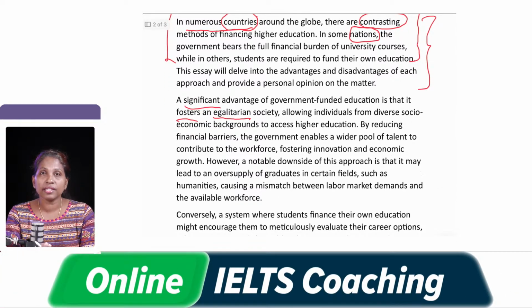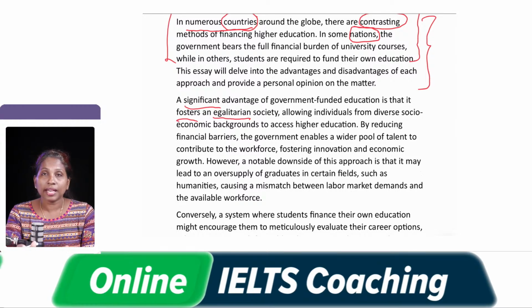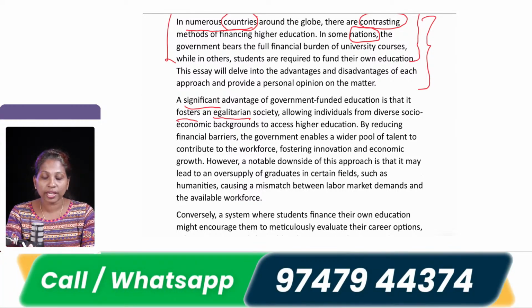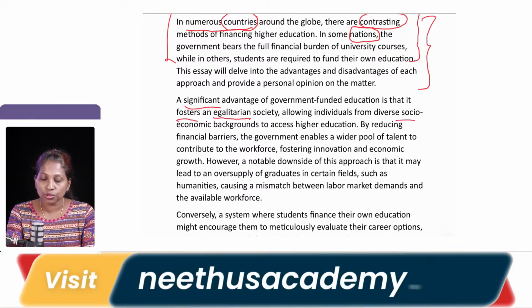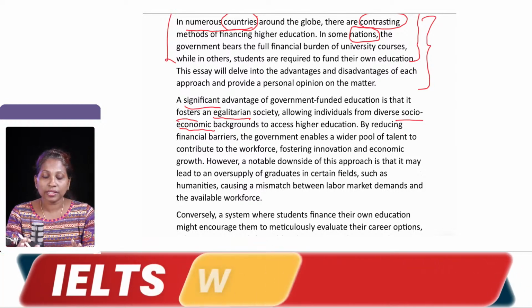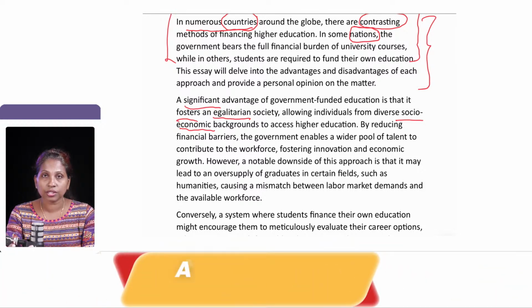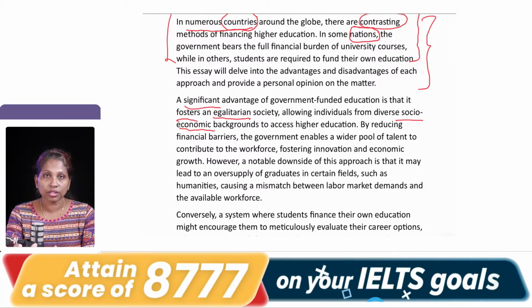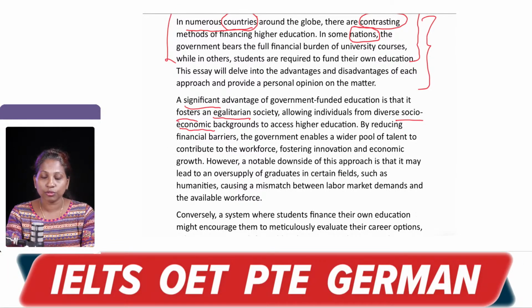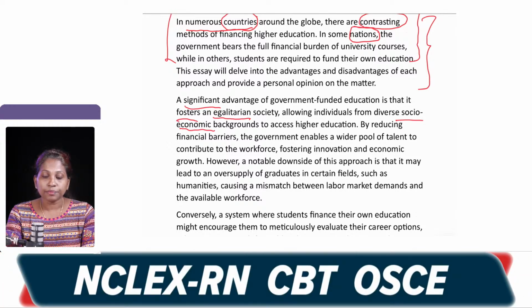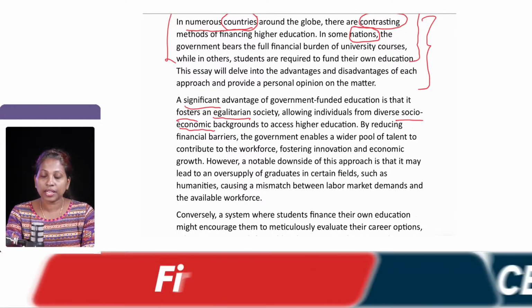A society wherein there is equality, allowing individuals from diverse socio-economic backgrounds to access higher education. So, people who are coming from different social and economic backgrounds, maybe from rich families, maybe from not that rich families. So, there is no blockage for them if they want to go for higher studies. That is how, if the government is funding, it is an advantage. That is the first thing, advantage.